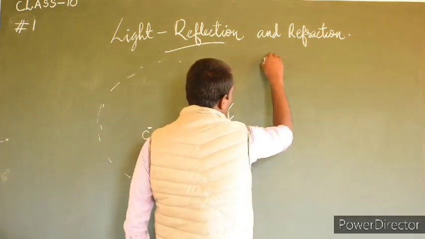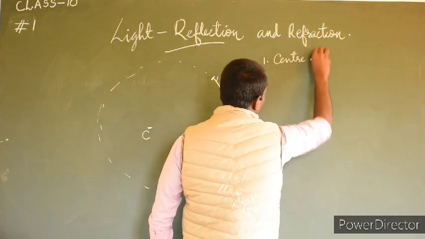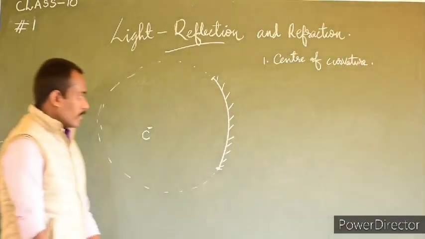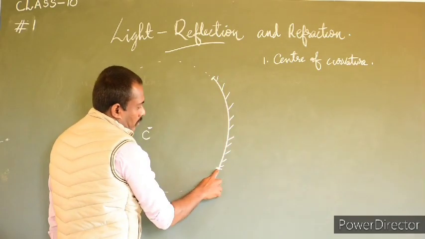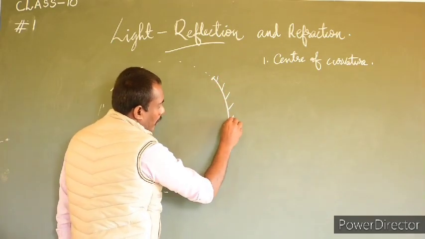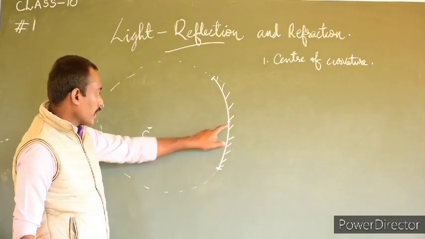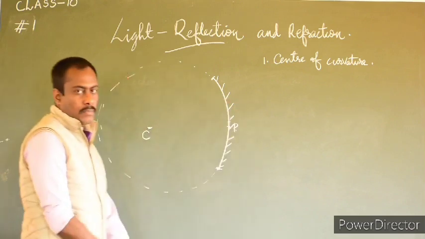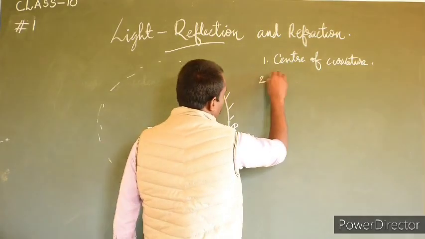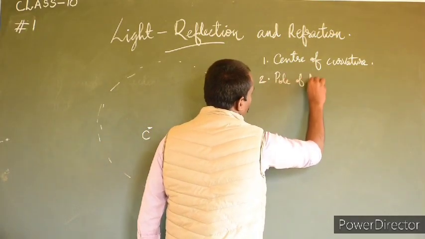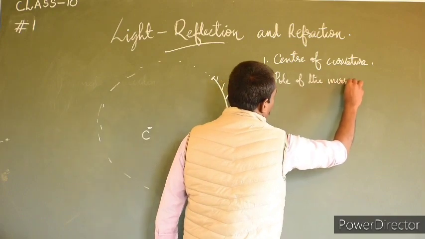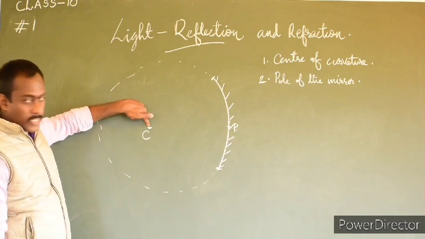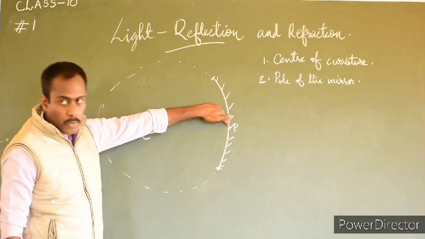So that is the first term, center of curvature. Then, in this piece of a sphere, there is a midpoint of the spherical mirror, and that is known as the pole of the mirror.